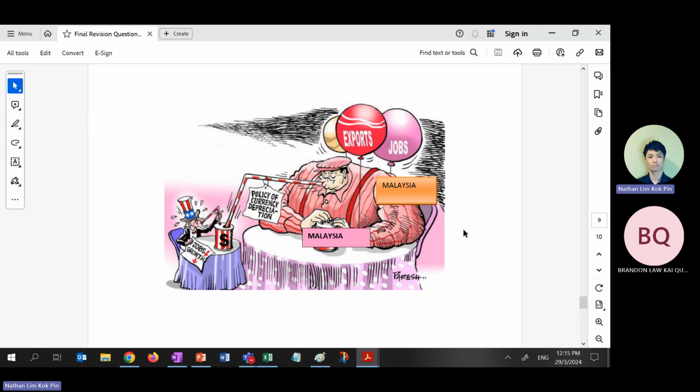And this is US. Looking at the flag, if you don't know the flag, go back, because if you don't know which country, you don't know which currency to write. Okay, this is US. Malaysia's Reserve Bank is currently doing a depreciation policy. Which means what?